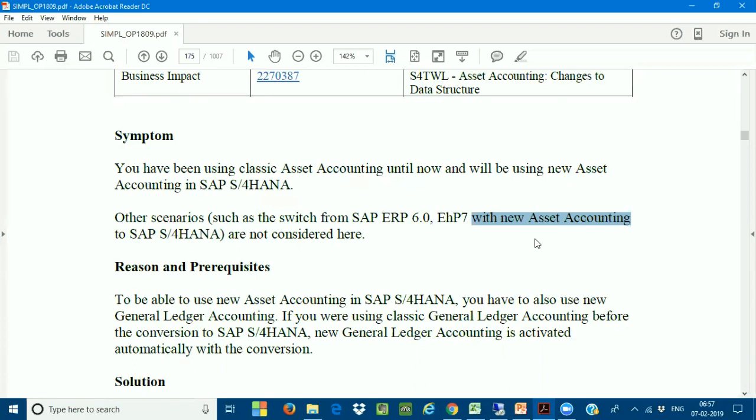Until the system is on the new asset accounting, I cannot do the system conversion. That is the most important thing.